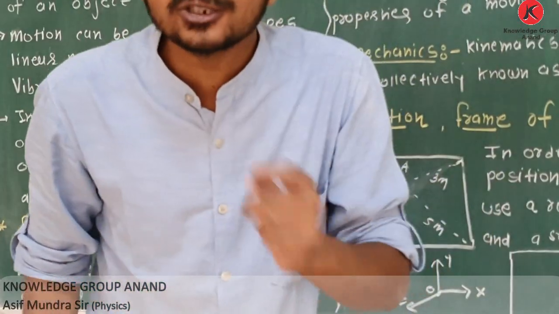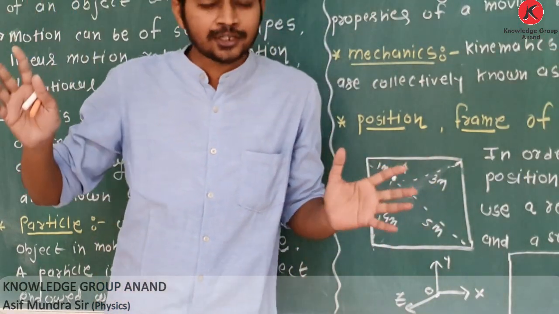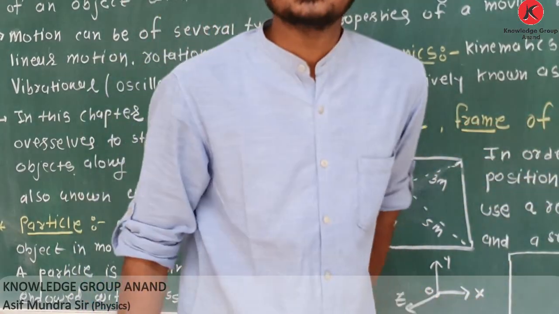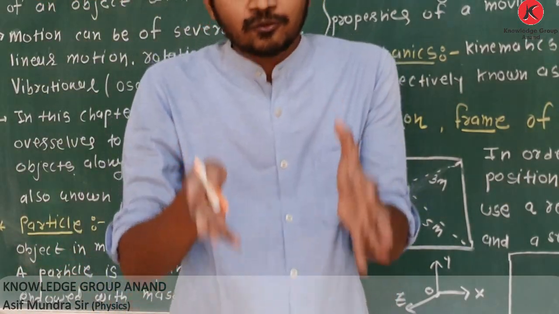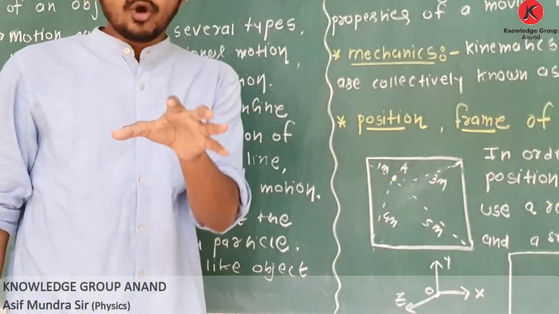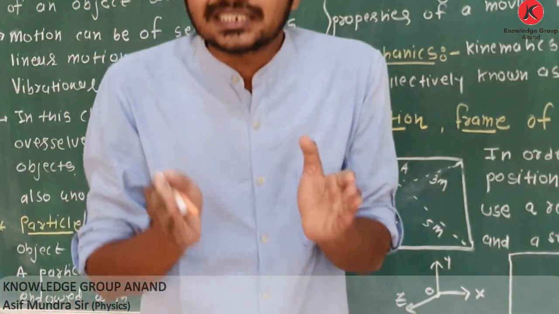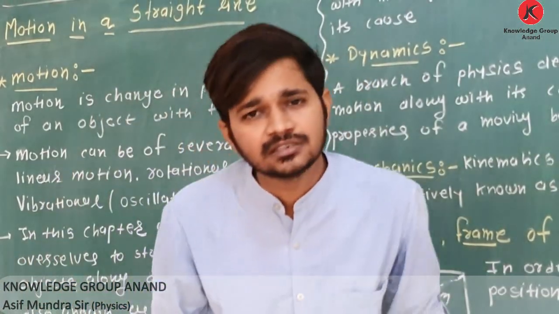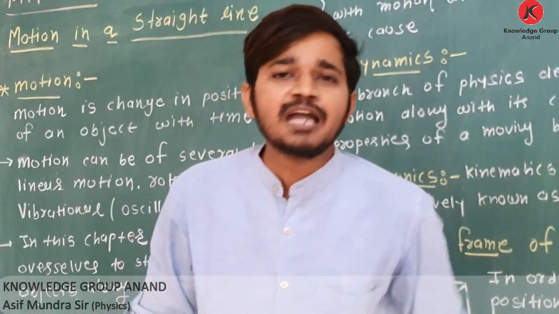How to consider some object as particle? Students, I can also consider earth as a particle. Now question arises, earth such a large object, and sir is telling we have to consider earth as a particle. Yes, we can consider some object as particle when with respect to their size, distance between them is very large. We know, yes, sun and earth, they are very large in dimension. But distance between sun and earth is very large comparative to their dimension. So due to this reason, we can consider them as particle.